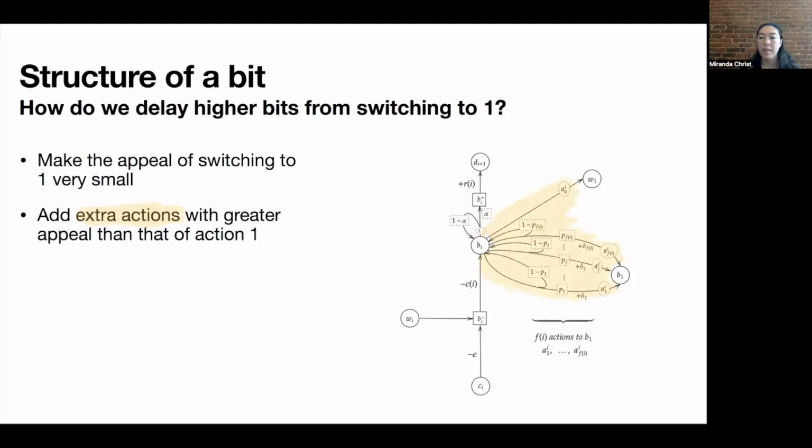And so once we've made the appeal of action 1 very small, we can add many other actions that have higher appeal, but result in smaller increases in value when they're switched to. And these actions are just here to delay BI from switching to action 1. So what happens is BI will have to iterate through all of these highlighted actions here, which each increase its value by very little, but have much higher appeal, before it's able to switch to action 1.